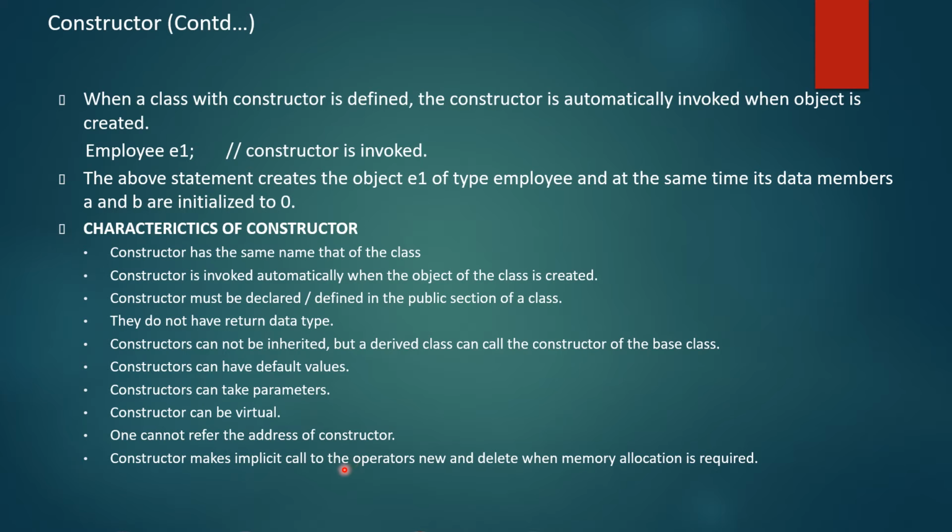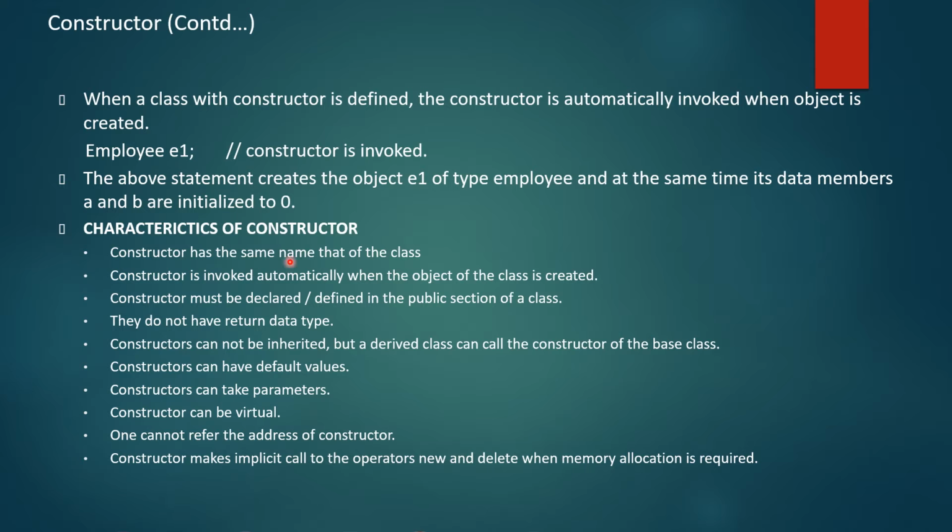So though it is a member function, there is no need to call the constructor explicitly. In the last example, the E1 object from the class employee will initialize a and b to 0.